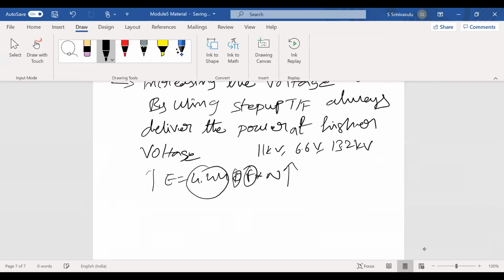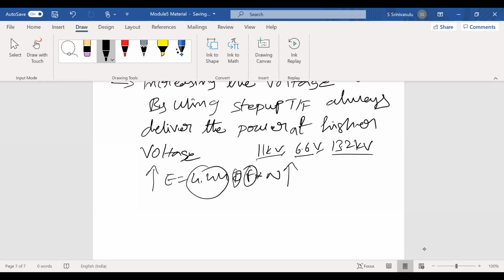When the number of turns increases, the circumference area also increases. It requires a large radius of the rotor. It is a running machine, so it is unable to take the higher voltages. Always the generator can generate only 11 kV, 6.6 kV, 13.2 kV. Only lower voltage power will be generated.